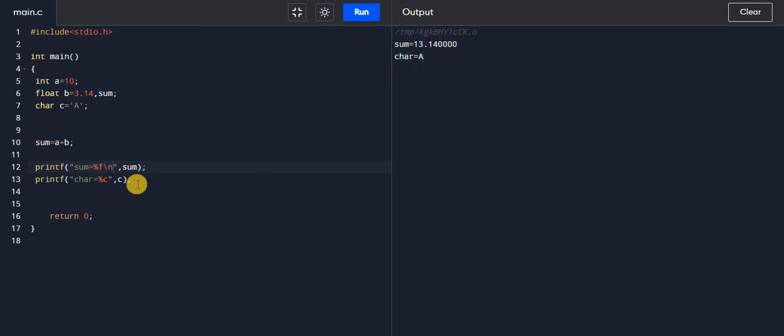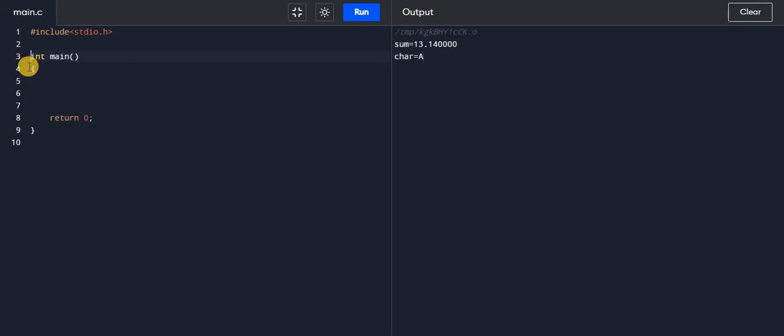Now we will see how many types of variable are in C. Generally two types of variable: local variable and global variable. How they are defined and declared, we are going to see. If I define a variable before the main function, it is called a global variable, like int a is equal to 20. So this is the global variable.